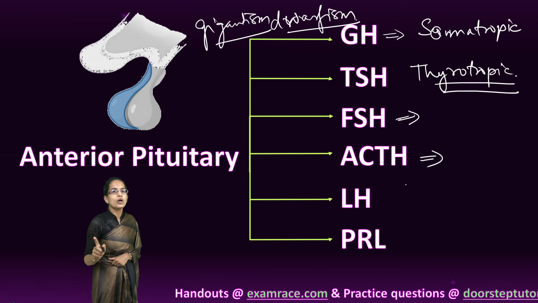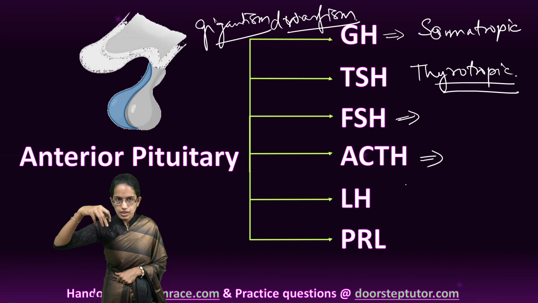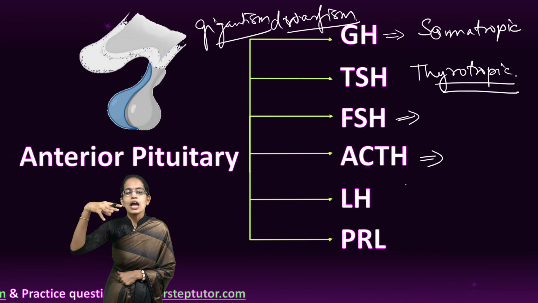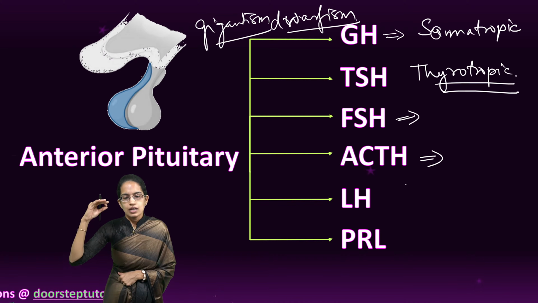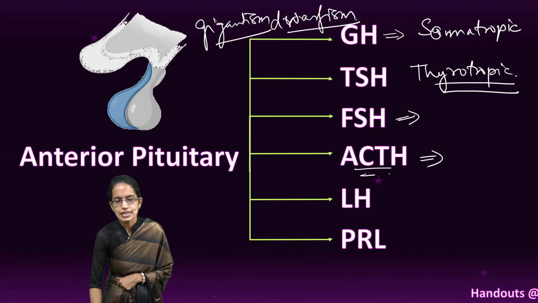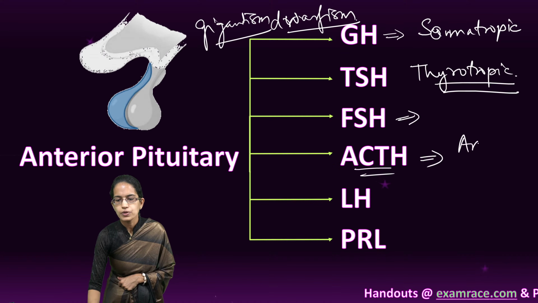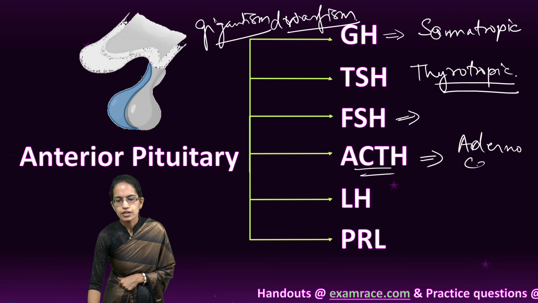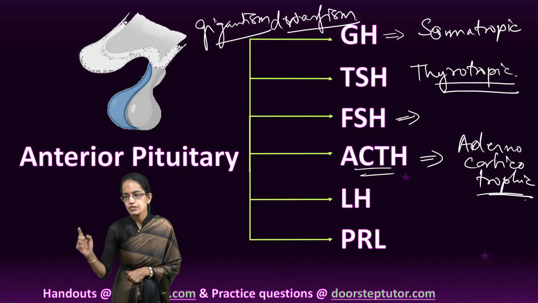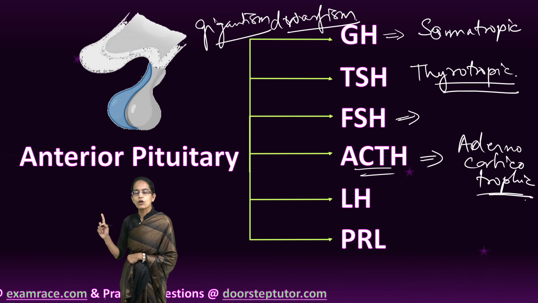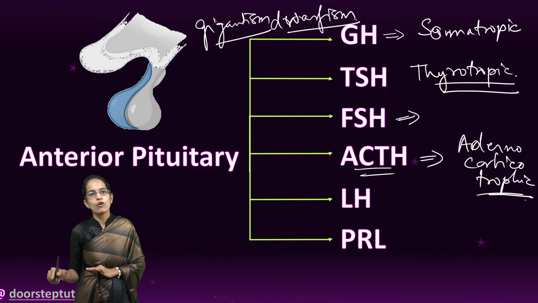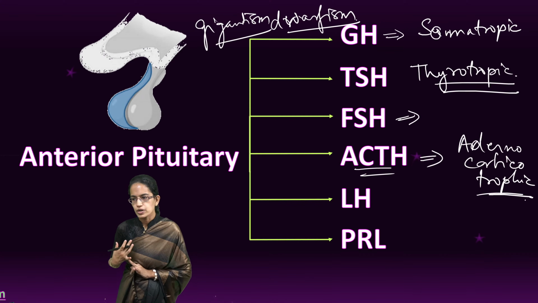The adrenal glands are the two cap-shaped structures above the two kidneys, and they are answerable to the pituitary. ACTH governs the growth and development of the adrenal cortex, and it stimulates the release of glucocorticoids, mineralocorticoids,